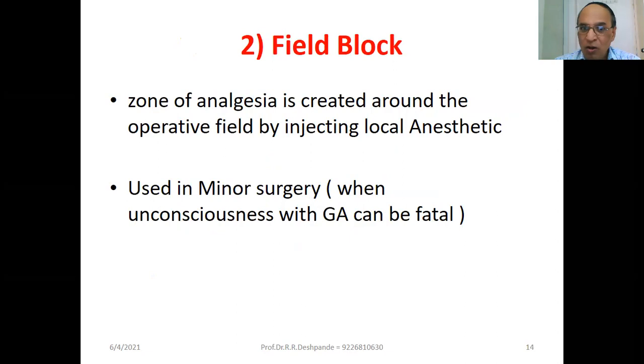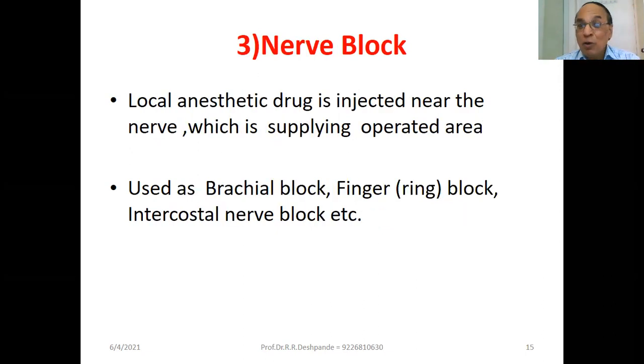This is used, field block, in minor surgery when unconsciousness with general anesthesia is dangerous. So it is like an option for general anesthesia. When a grade 4-5 patient is there and general anesthesia could cause very serious complications, give the field block. Okay. Nerve block, the third type of local anesthesia.